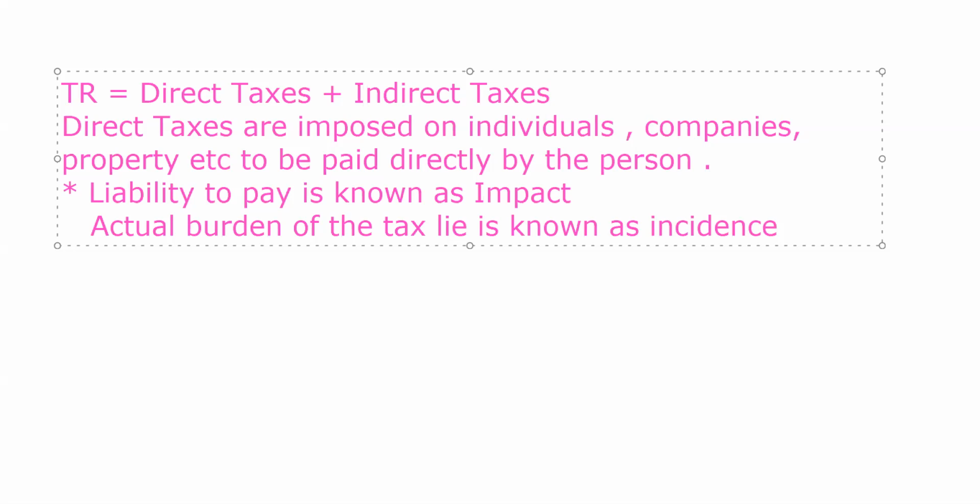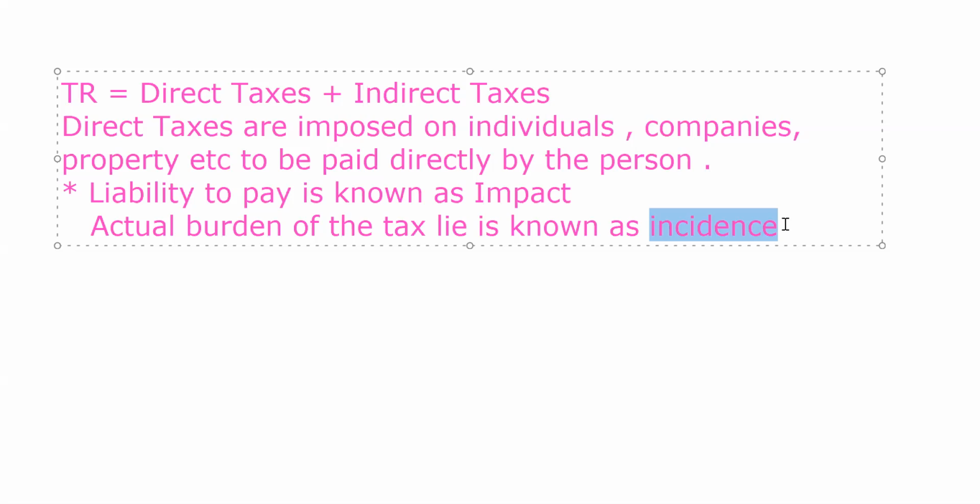Okay. So we could say if the impact and incidence lie on the same person to whom the tax has been levied, so it would be known as the direct tax. In the language of economics, we could say like this also. If the impact and incidence lie on the same person on whom the tax is being levied, it would be known as the direct tax.